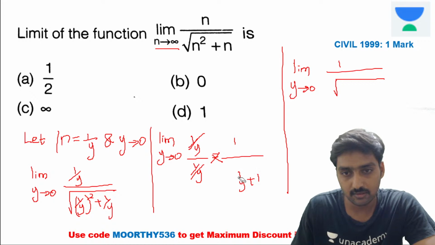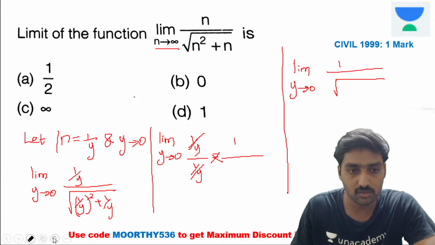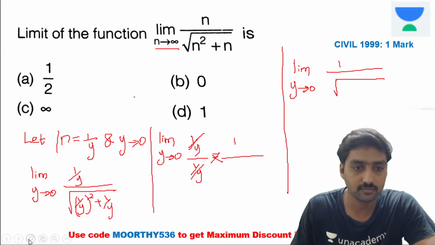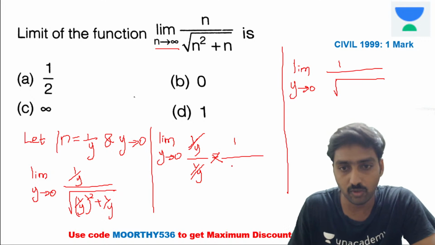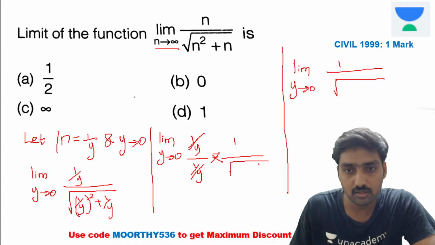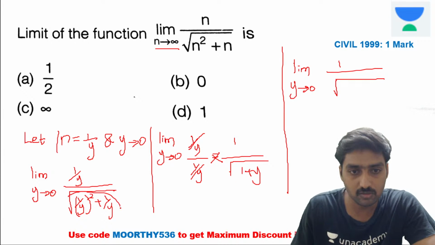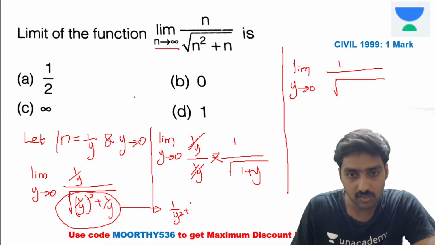Yes. Here 1 divided by y is taken outside, right? While taking the value 1 divided by y, then what we will get? It's root of 1 plus y we will get. Yes. So how we are simplifying this equation? It's equal to this value 1 divided by y square plus 1 divided by y.